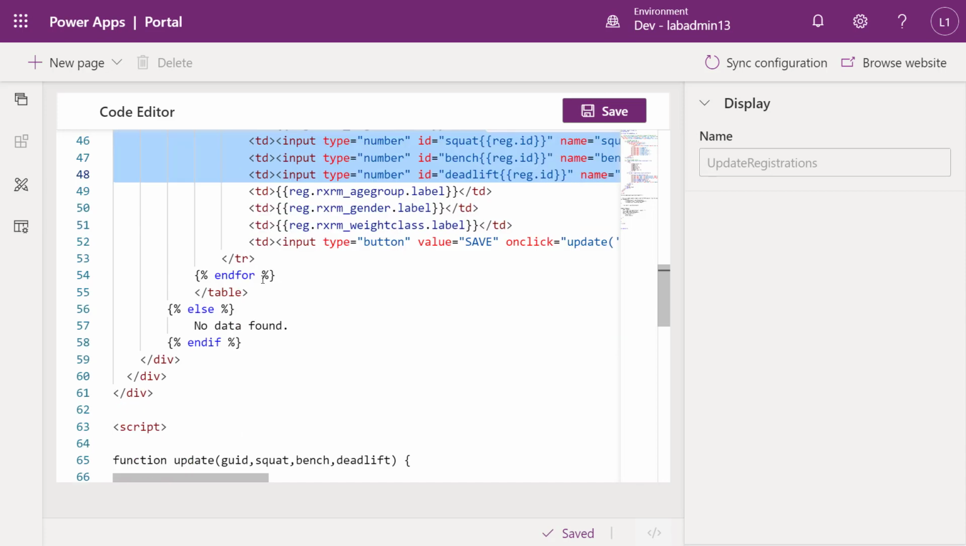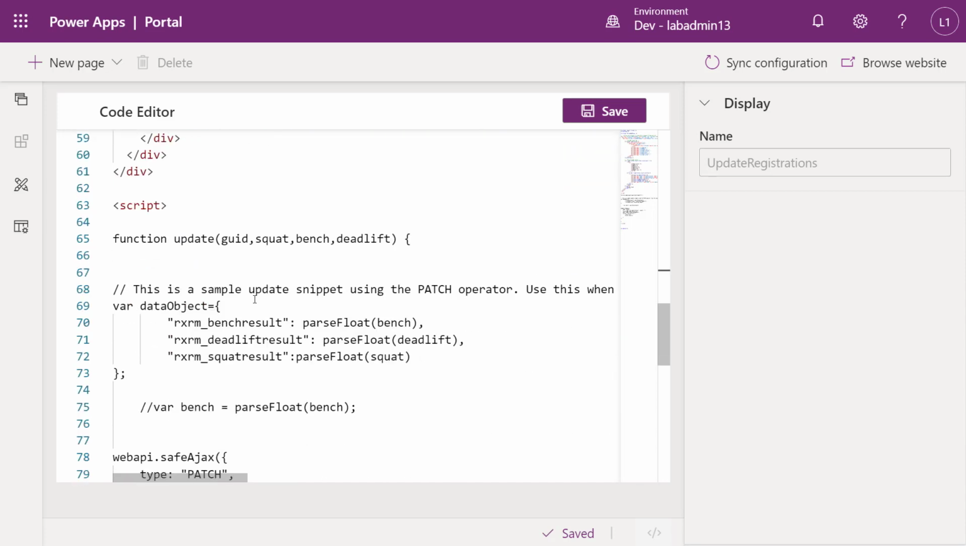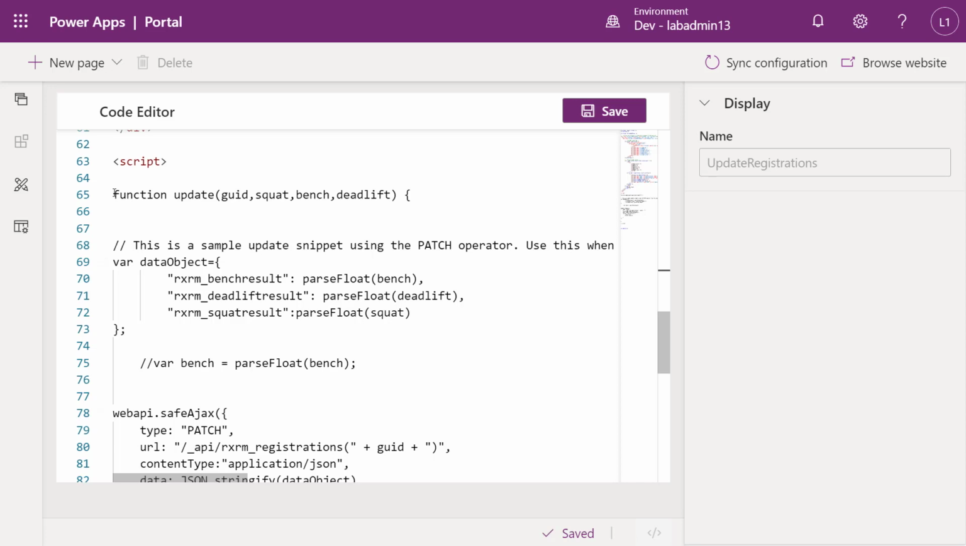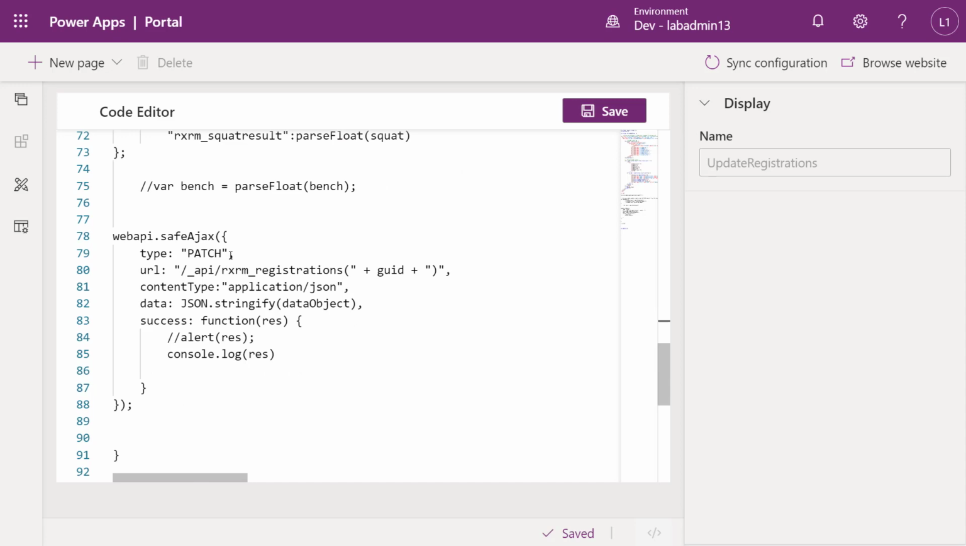So basically I've created that HTML table, I'm going through, and then finally I have this JavaScript function. This JavaScript function is taking the GUID and those different values, and it's going to create a data object. In creating that data object, I need to do a parseFloat because they're numbers. And then with that data object, I am going to use the PATCH command. I am patching it to this URL, this API that's generated as part of the web API, and using JSON stringify on that data object and sending it off. And it's going to basically call the web API directly.